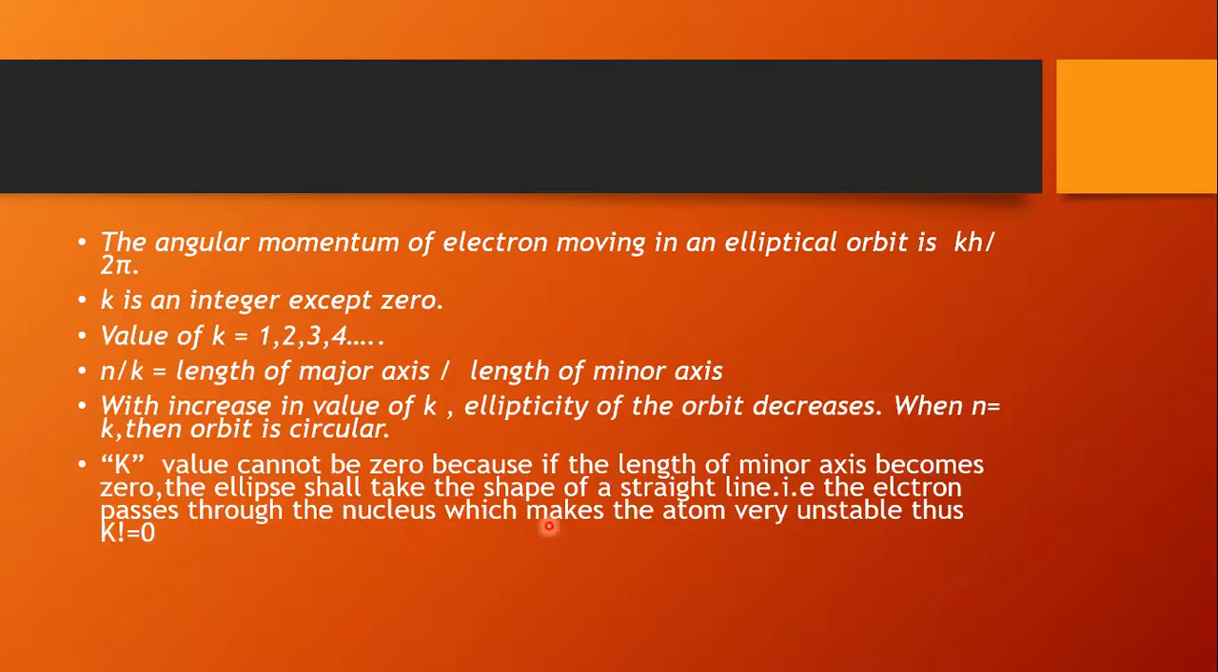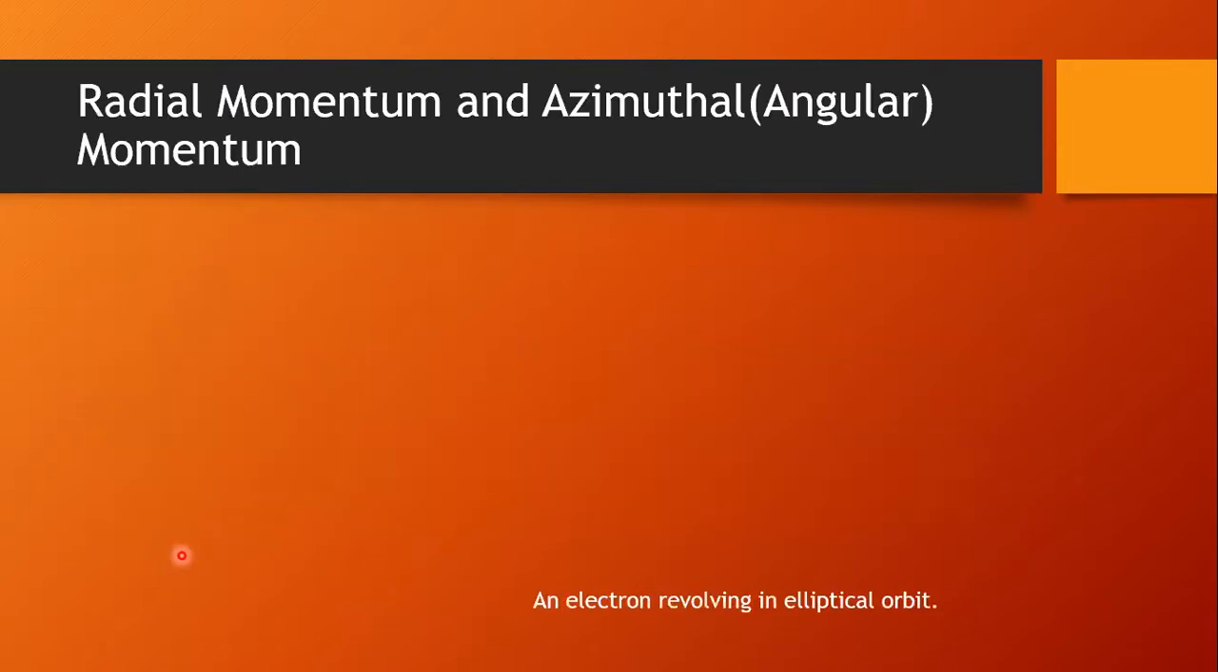That means the electron passes through the nucleus. The negatively charged electron will pass through the nucleus if the ellipse takes the form of a straight line, which makes the atom very unstable. Thus K cannot be equal to 0. K is not equal to 0, because when K is 0, the minor axis length will be 0 and the electron passes through the nucleus, which makes the atom very unstable.